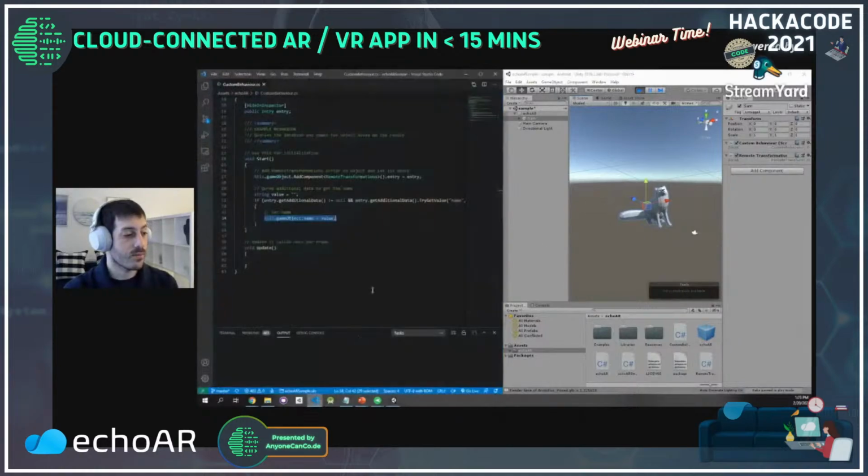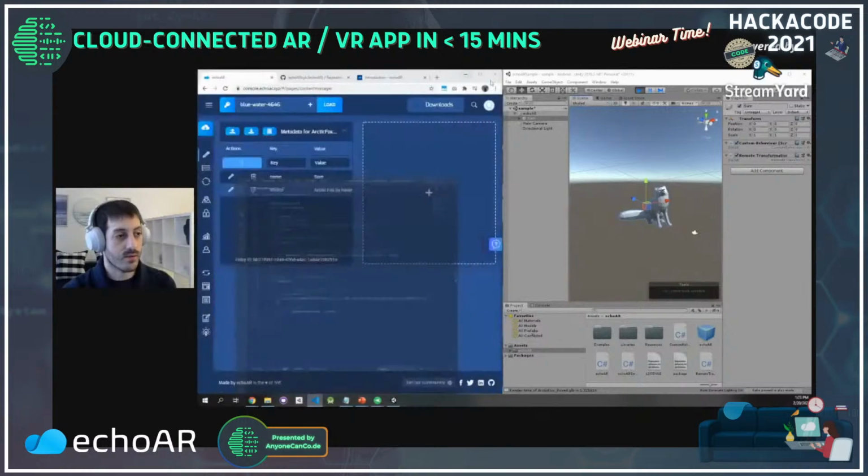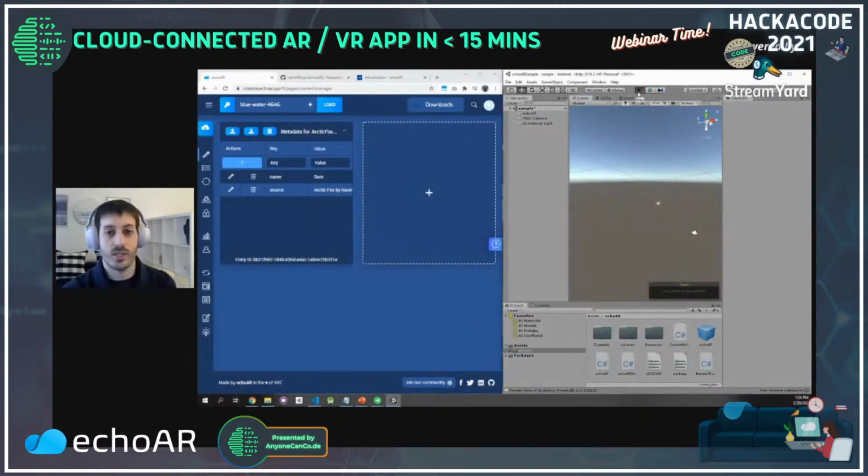You've guessed it. We're going to move this snippet of code from the start function to the update function. This means that now every single frame we're going to ask, do I have any additional data? If I do, do I have a name? And if that's the case, set that name to the name of the Fox. So let's see how that works. Restart the application to recompile the code.